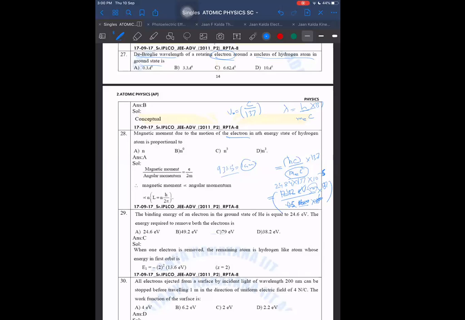Okay. 26, 13, 4. Yes, getting nearly that only, I think. 3.3. Are you getting or not? I'm getting that only, 3.3. I don't know exactly 3.3 or not, but something more than 3. Might be that only.